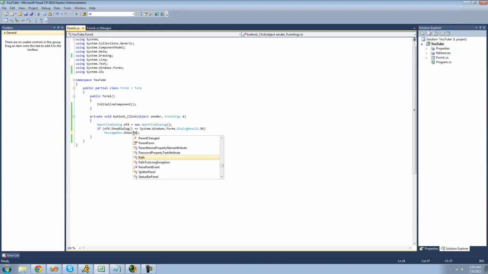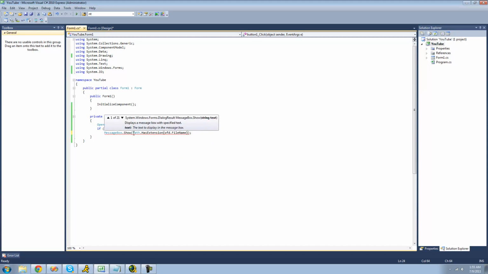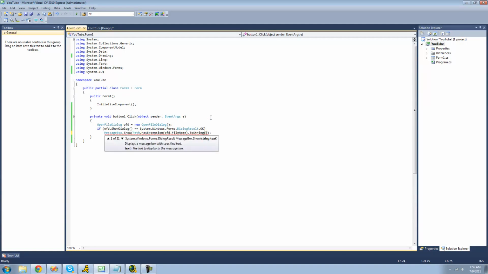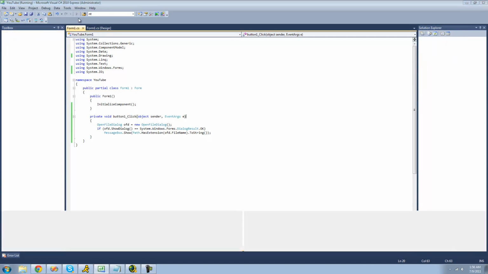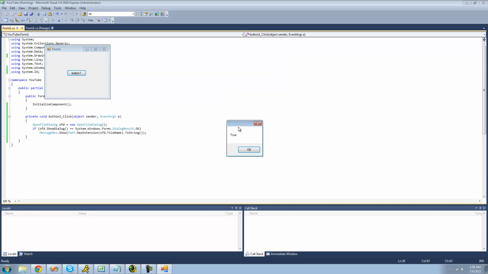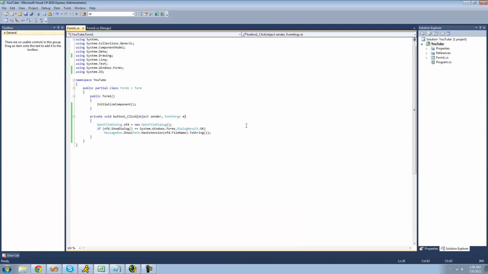And the last method that I'm going to be showing you in the path class is the HasExtension method. This method will basically return a bool value to see if the file actually has an extension or not. And we want to check for whatever file that we open in the open file dialog. Again, since this returns a bool, we're going to have to use the .ToString operator so that we can display the result in a message box. And since this file does have an extension, we should get true. Yep. And obviously, if you were to open a file that did not have an extension, you would get false.